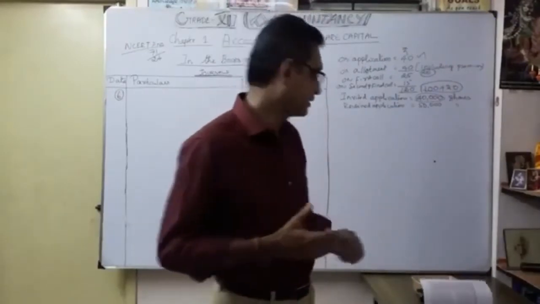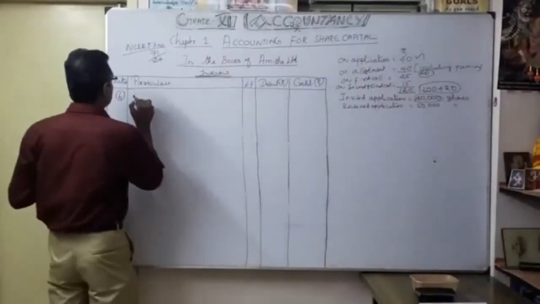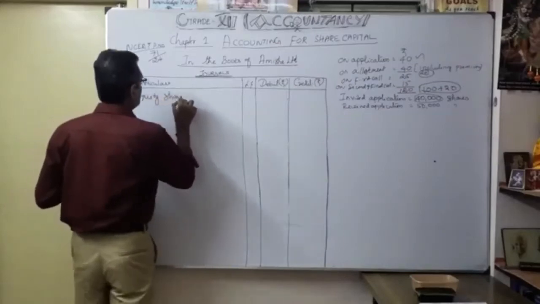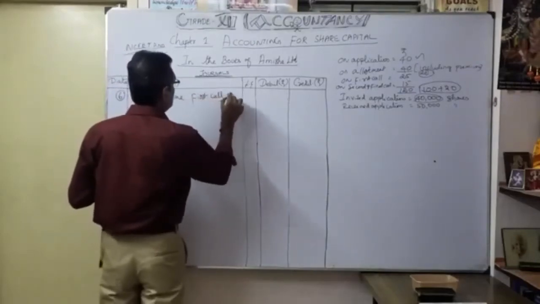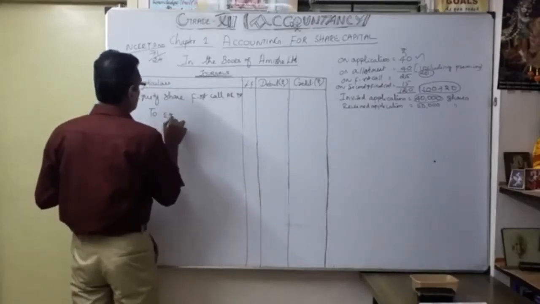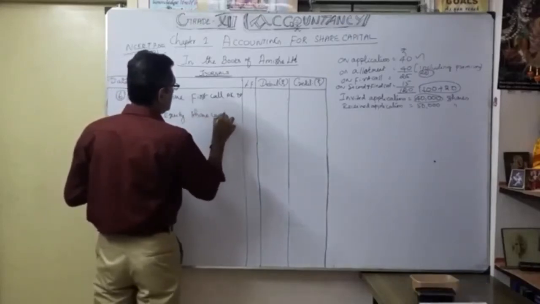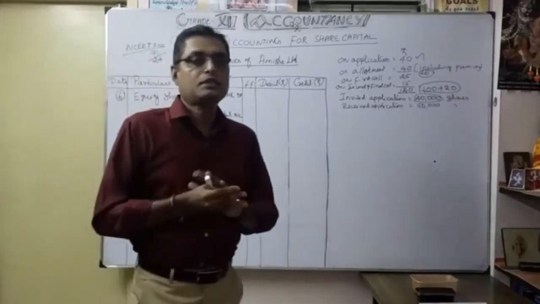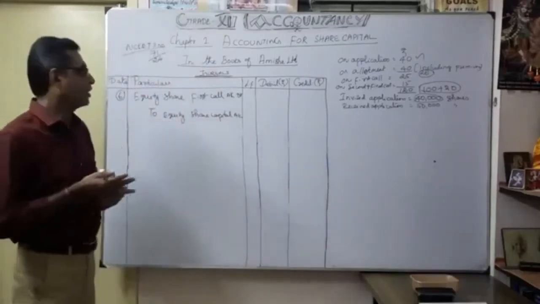Correct. Now go for the next journal entry. For what? First call due. So what is the entry for that? Equity share first call account debit to equity share capital account. Now how much is the exact amount due regarding the first call? How are we going to calculate?